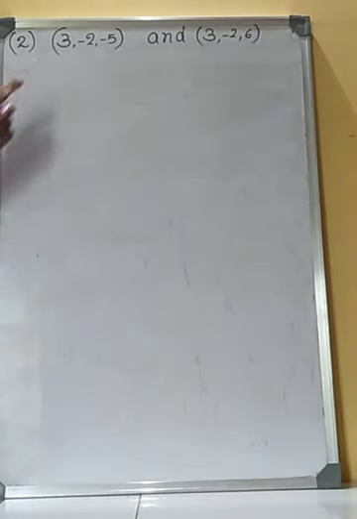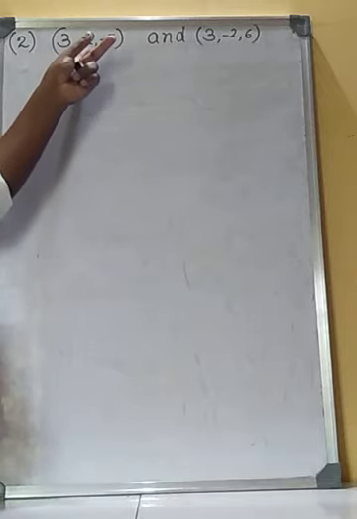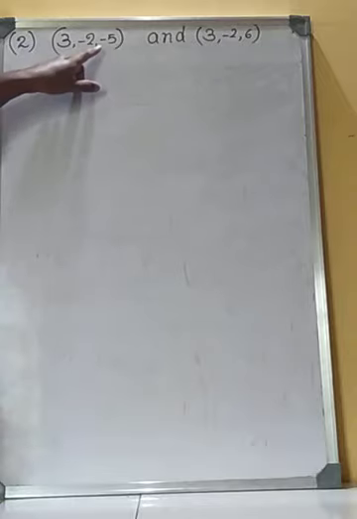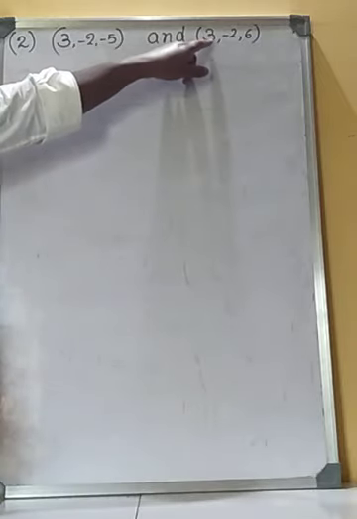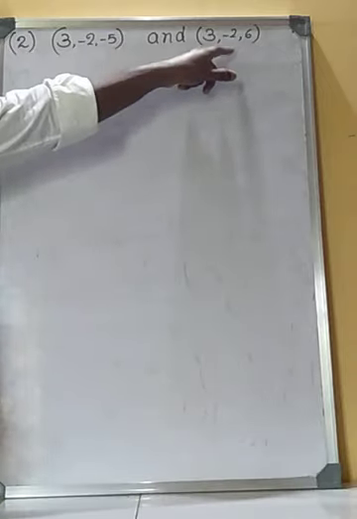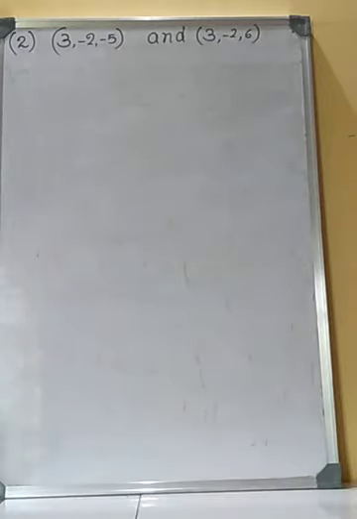Find the vector form and Cartesian form of equation of the line which is passing through 2 points, that is 3, minus 2, minus 5 and 3, minus 2, 6.